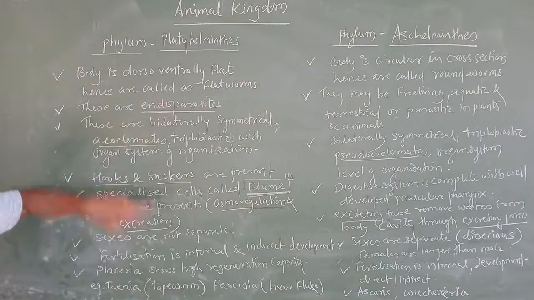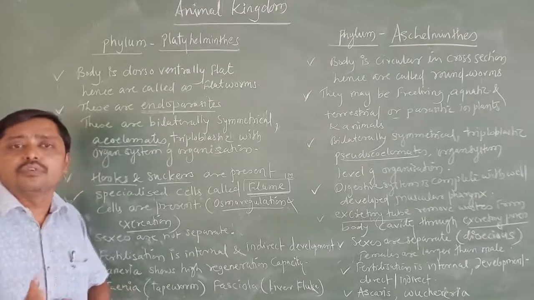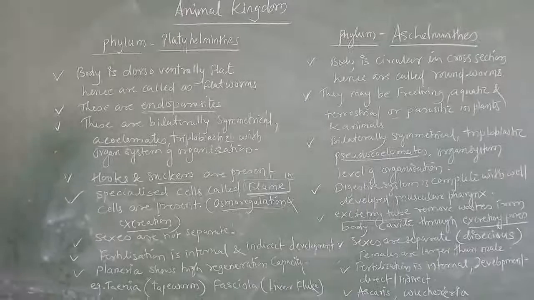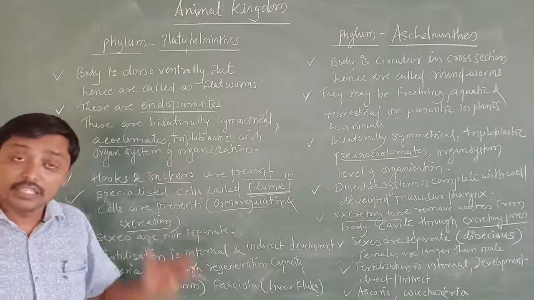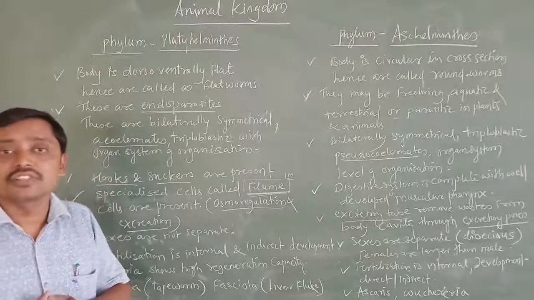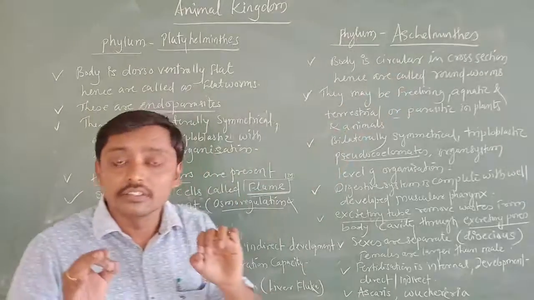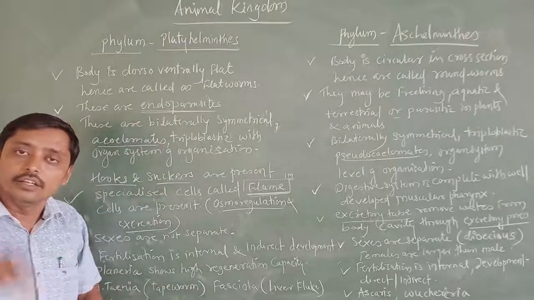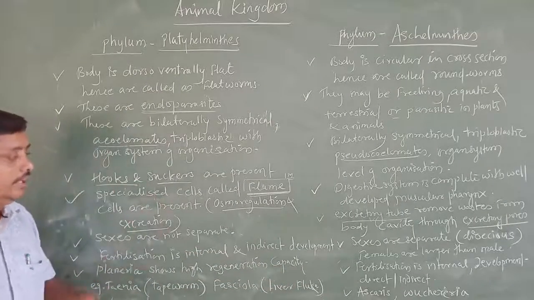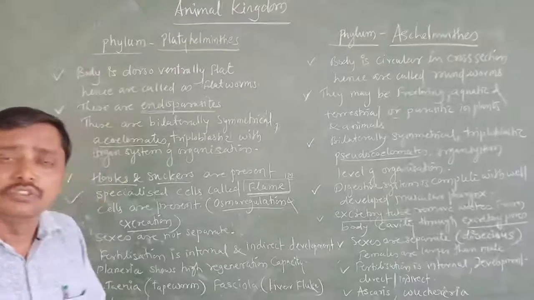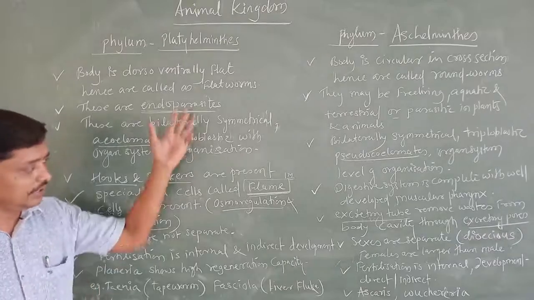Common ones: endoparasite, and these are commonly called flatworms. As easily as possible, you are going to remember 4-5 characters. After that you add the particular characters, and the next one, sexes are not separated. Fertilization is internal and development is indirect. So the question is going to ask you to write the general characters of phylum Platyhelminthes, write the general characters of phylum Aschelminthes, with 2 examples. 1 mark for 2 examples and the general characters carry 4 marks. So this is a very easy thing you are going to write, easy characters.